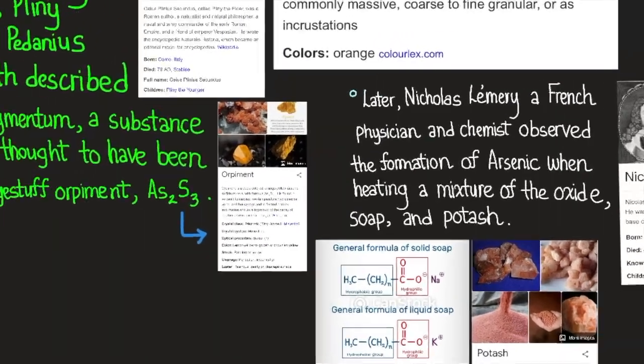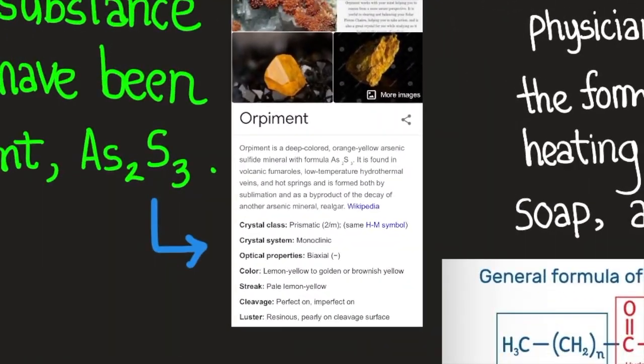So as we were mentioning orpiment, here we have orpiment. Orpiment is a deep-colored orange-yellow arsenic sulfide mineral with the formula As2S3. It is found in volcanic fumaroles, low-temperature hydrothermal veins, and hot springs, and is formed both by sublimation and as a byproduct of the decay of other arsenic minerals, realgar, according to Wikipedia. Crystal class is prismatic. Its crystal system is monoclinic. Its optical properties are biaxial. Its color is lemon yellow to golden or brownish yellow. Its streak is pale lemon yellow. Its cleavage is perfect on one plane, imperfect on another. Its luster is resinous, pearly on cleavage surface.